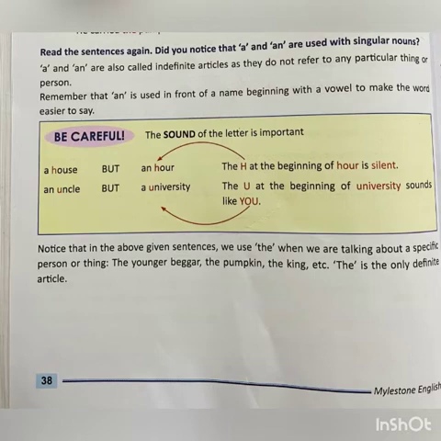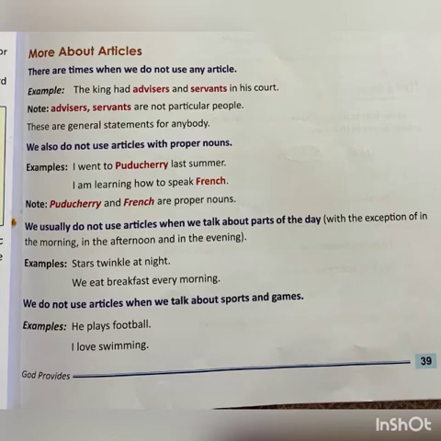So students, have you noticed that in the above given sentences, we have used the when we are talking about a specific person or a thing? For example, the younger beggar, the pumpkin and the king, etc. With all these words, we have used the, because all these are a particular person or thing, and the is the definite article. So students, let's talk more about articles.